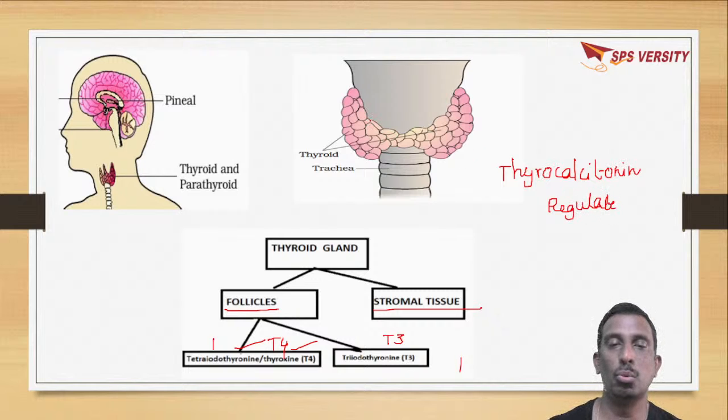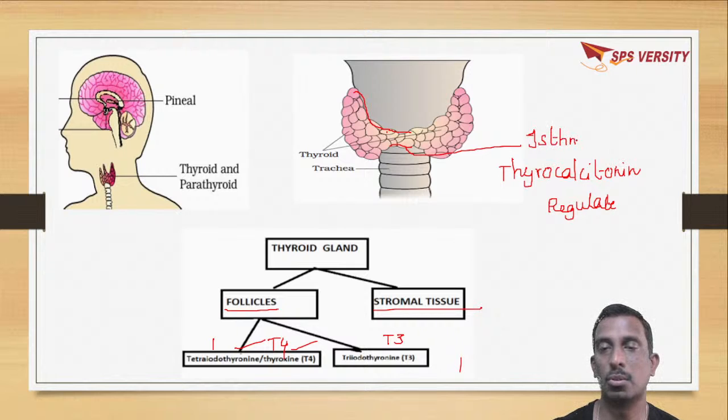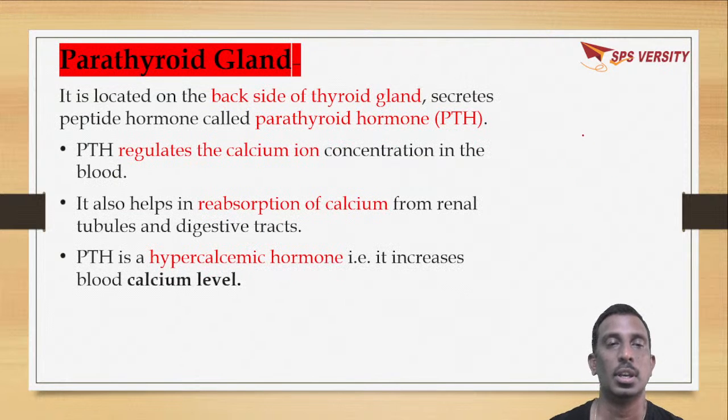So these are the two lobes of the thyroid gland, and the junction which joins these two lobes is called the isthmus. So this is about the thyroid gland. Another gland present in the neck region is the parathyroid gland.